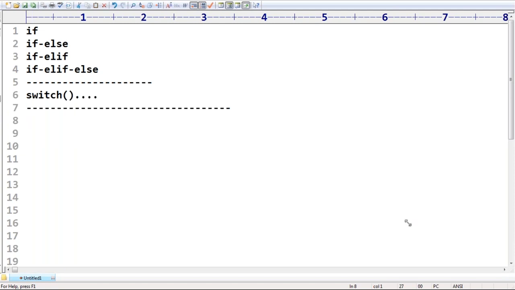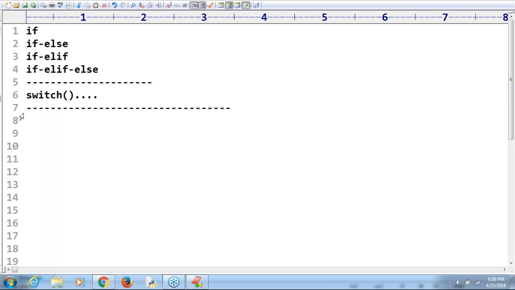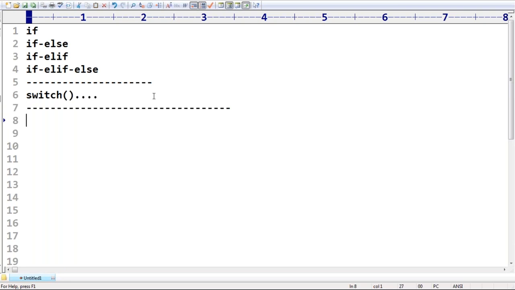Now let me go to the next level. What is the next concept we need to discuss? Iterative statements. Which things are iterative statements? If you want to execute a group of statements multiple times, then we should go for iterative statements, right?